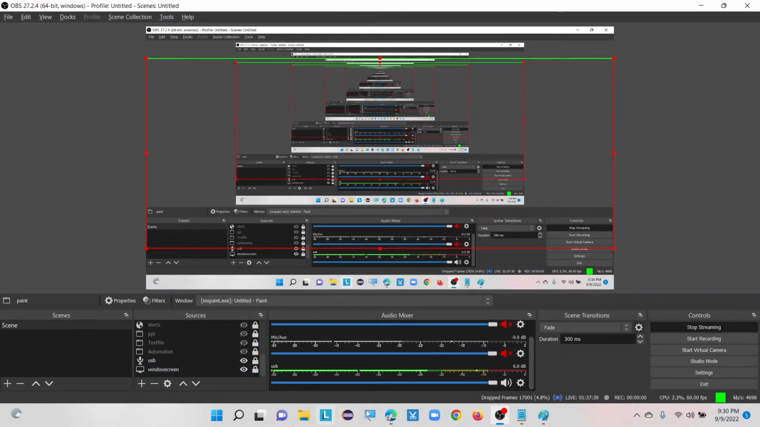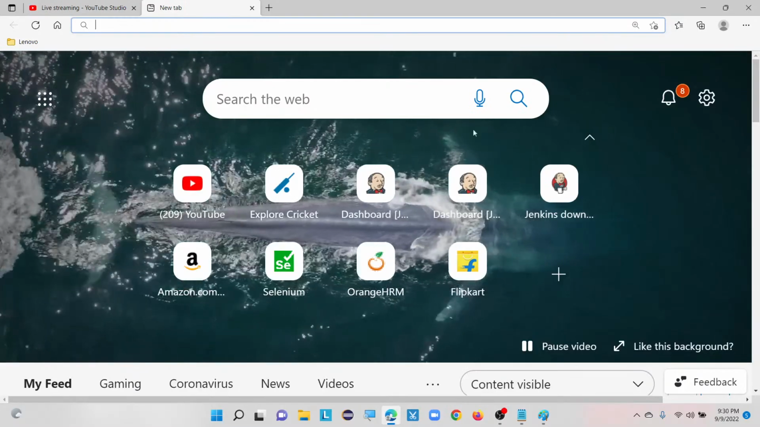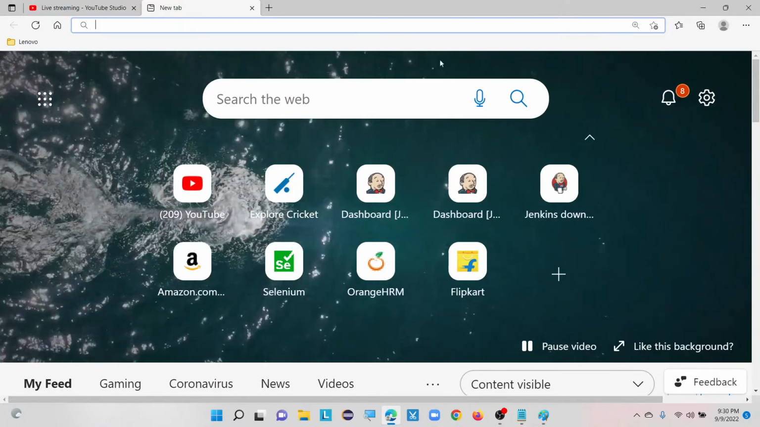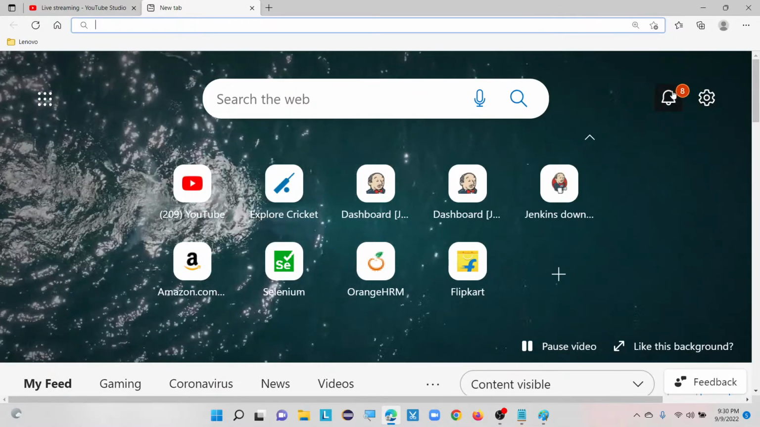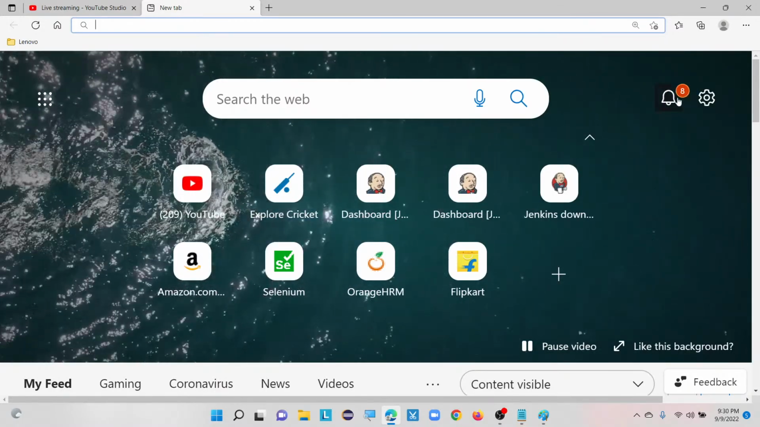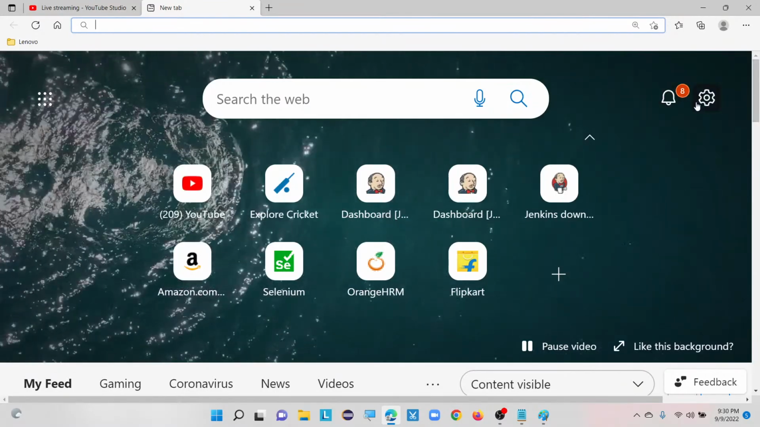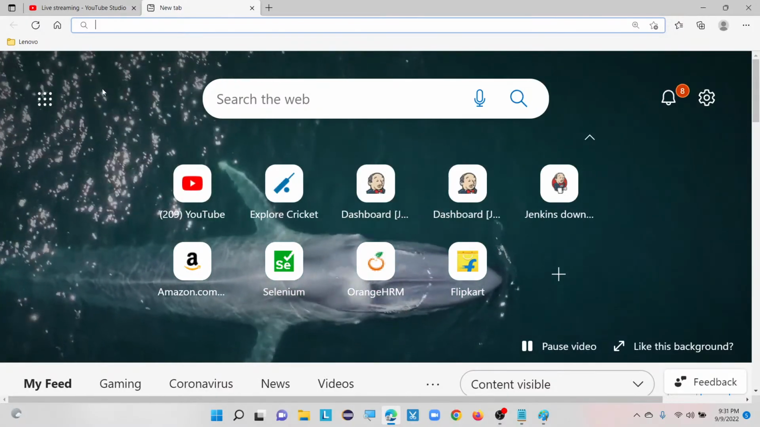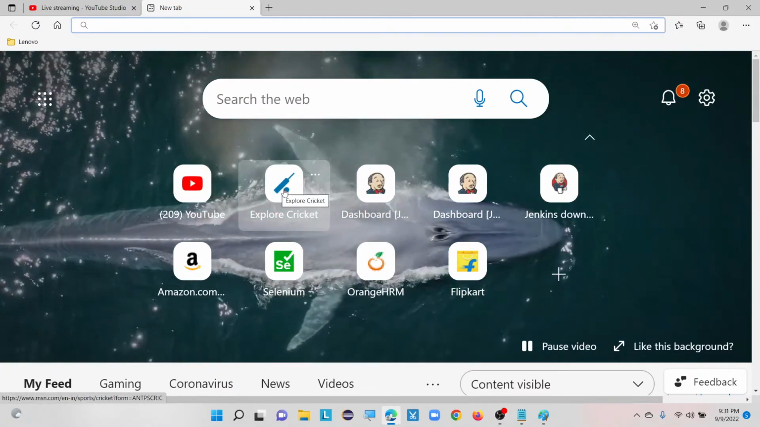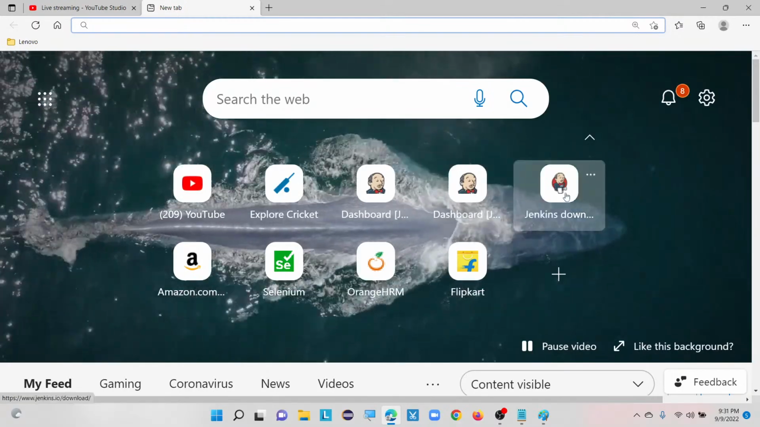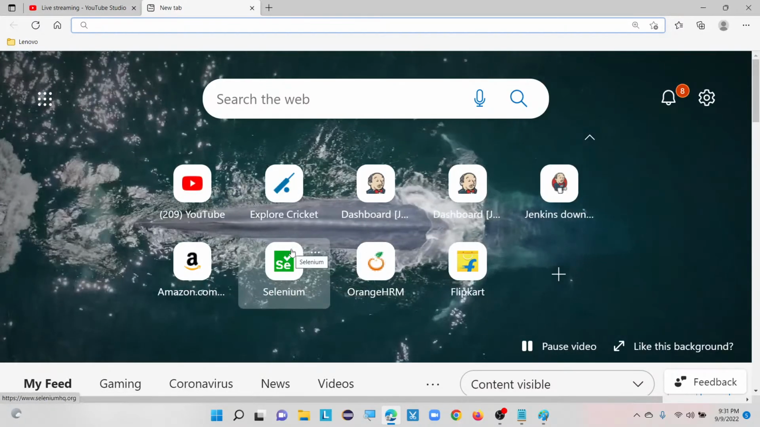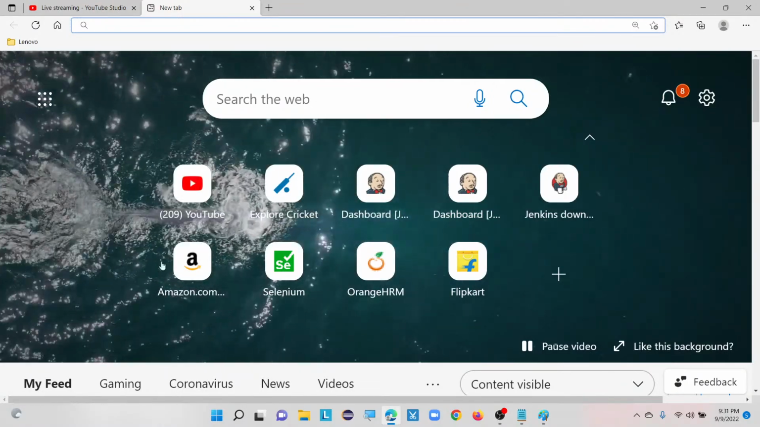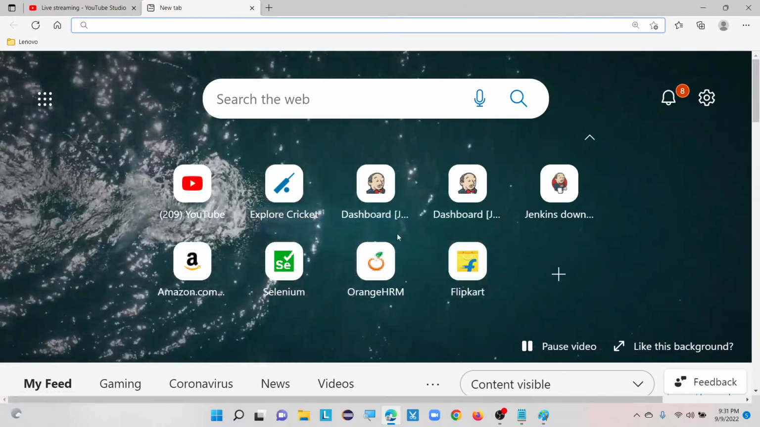Let me open our browser here, so you can see. For example, consider this as your home page. Here you have one login button. You can see there are some 8 notifications, right? Consider this as your logout button. So now you are logged into your account, where you can see YouTube, Explore, Cricket, dashboard of Jenkins, download, Flipkart, Orange HRM, Amazon, Selenium. These are all the different options I can see after my login.